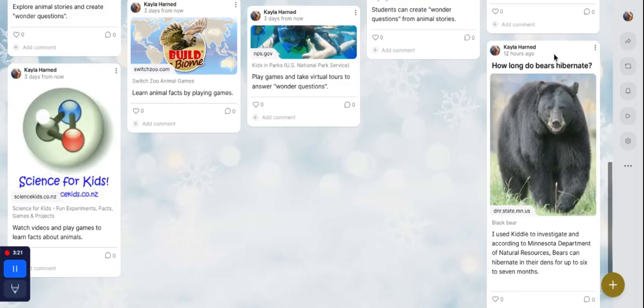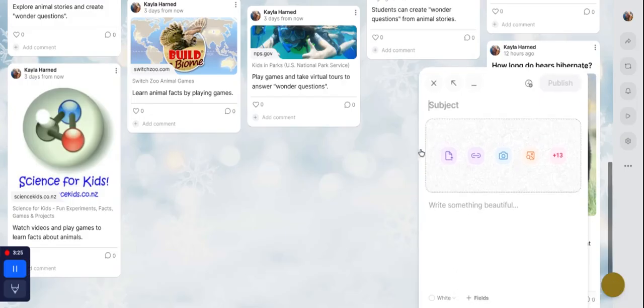So you will create your board, click on the plus sign, type in your subject. How long do bears hibernate? And then in the bottom where it says write something beautiful, you will type in your answer to that.